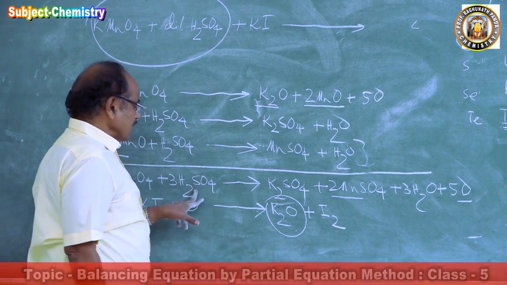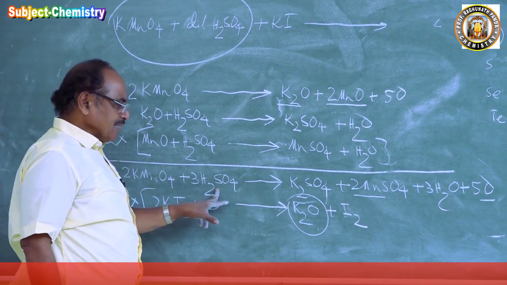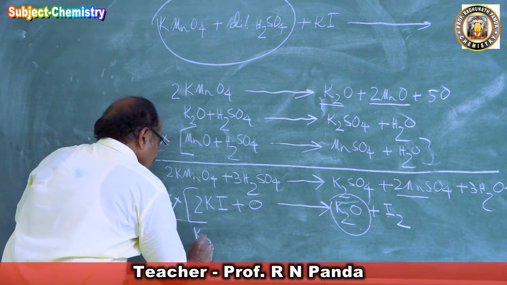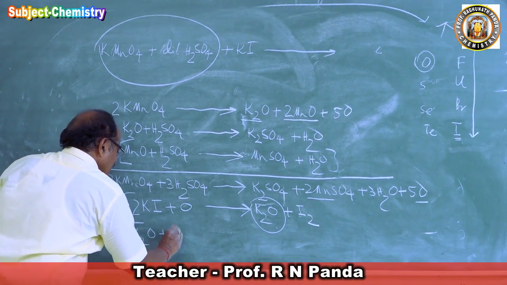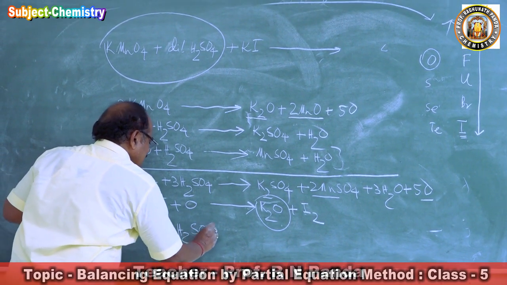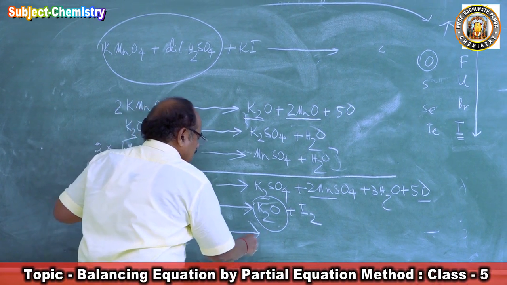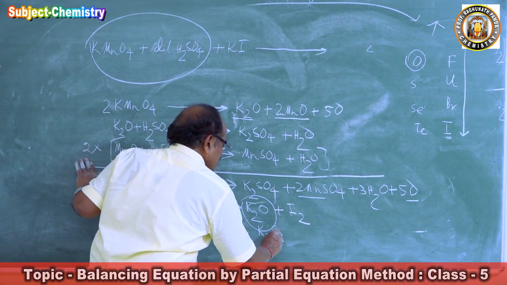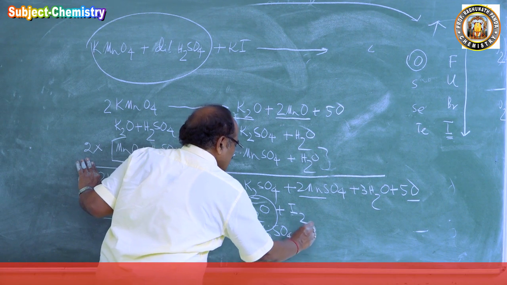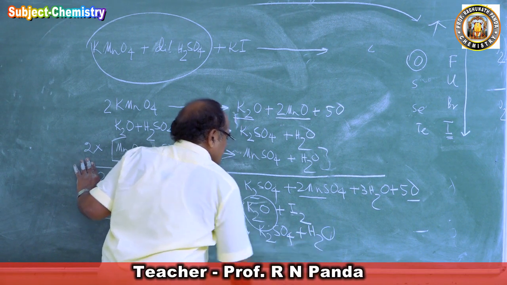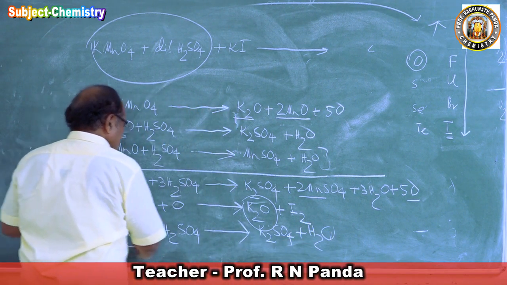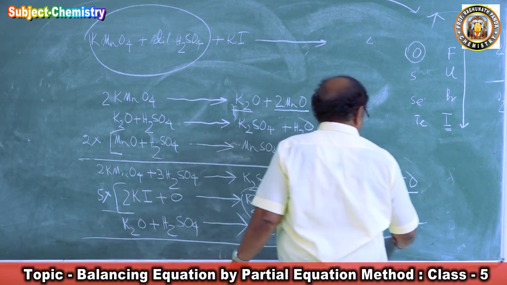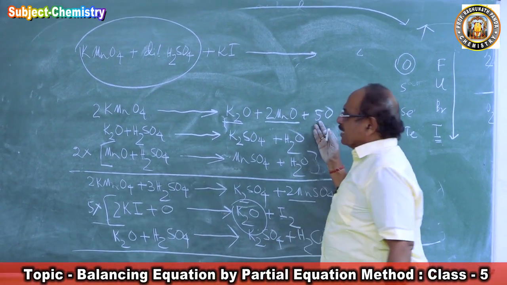And we have what here? Sulfuric acid. Acidic. So K2O will react with sulfuric acid to form K2SO4 plus water. So this is the total equation you got. Now you will balance. You see, this is called partial equation.